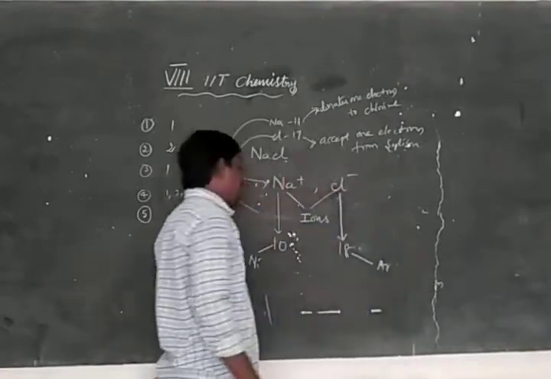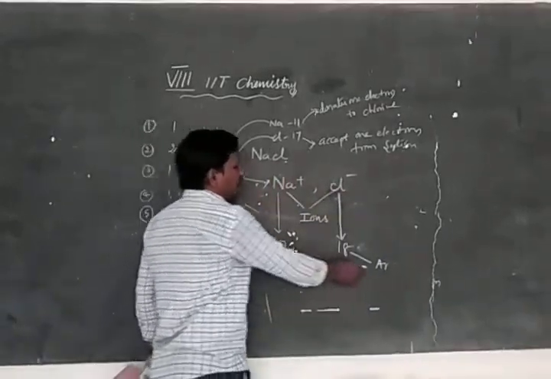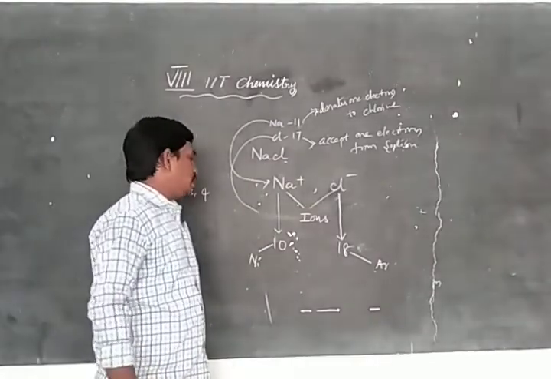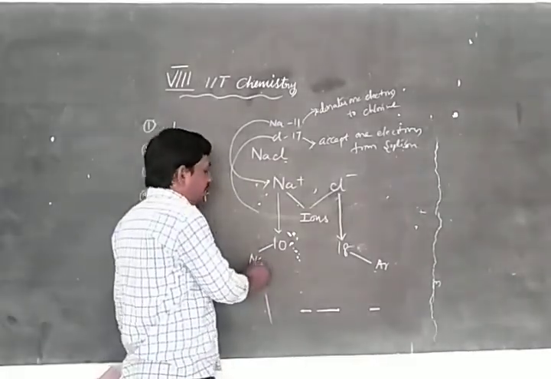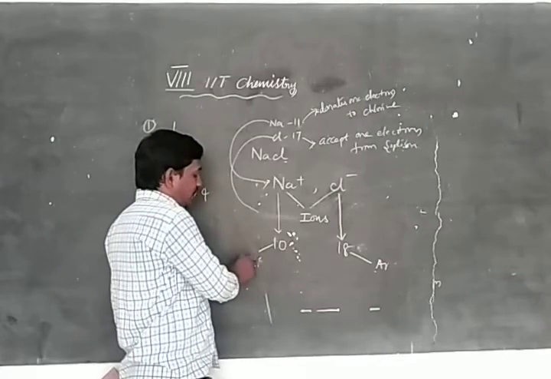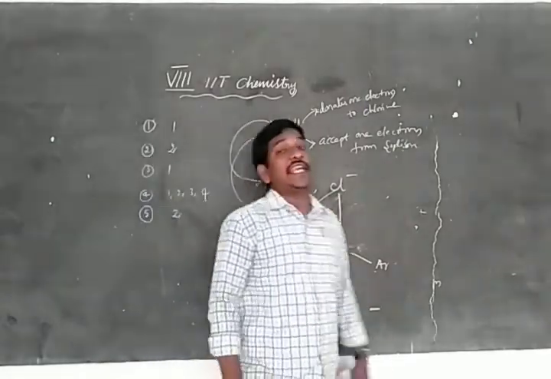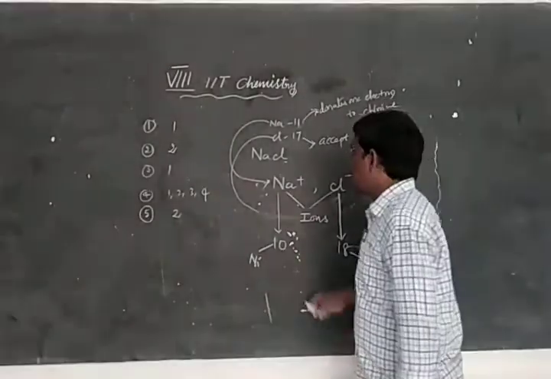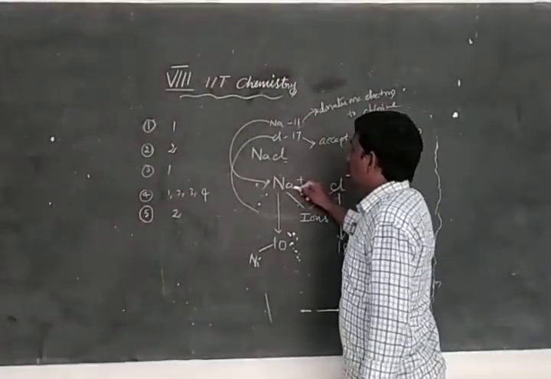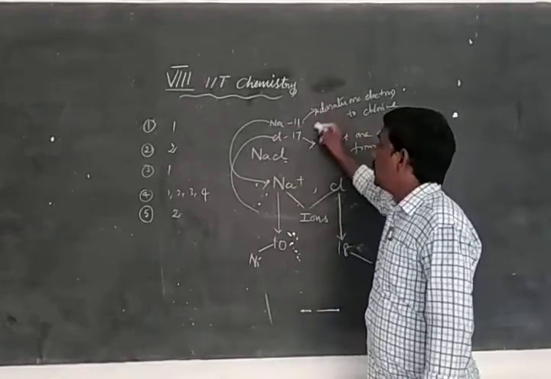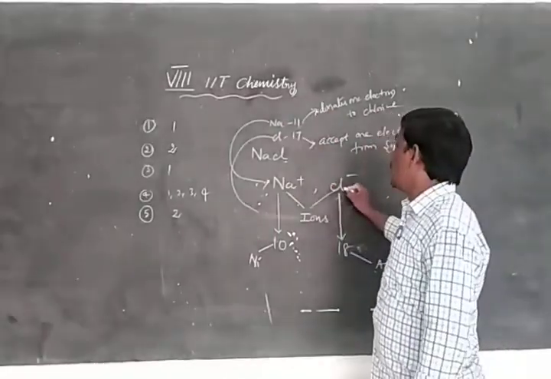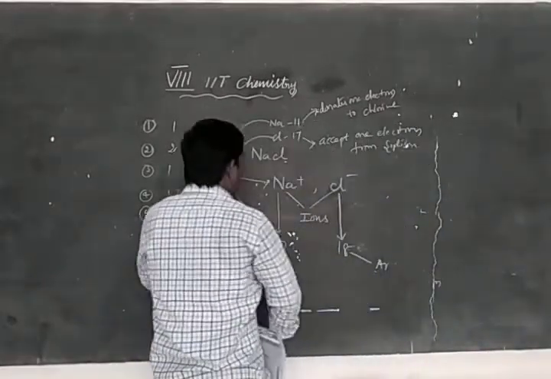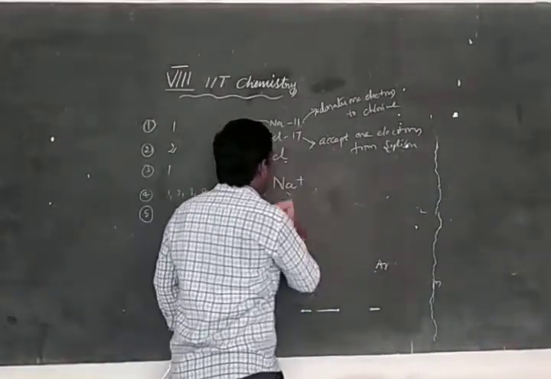So we have observed that neon and argon both are inert gases or noble gases. Every element tries to get the noble or inert gas configuration for stable nature. That's why Na becomes Na plus by donating one electron, and Cl becomes Cl minus by accepting one electron. Understand?